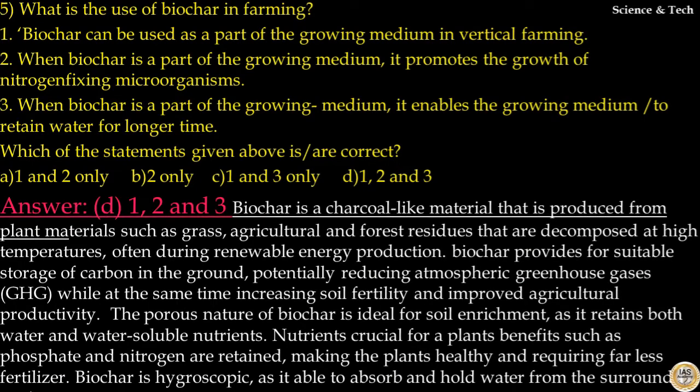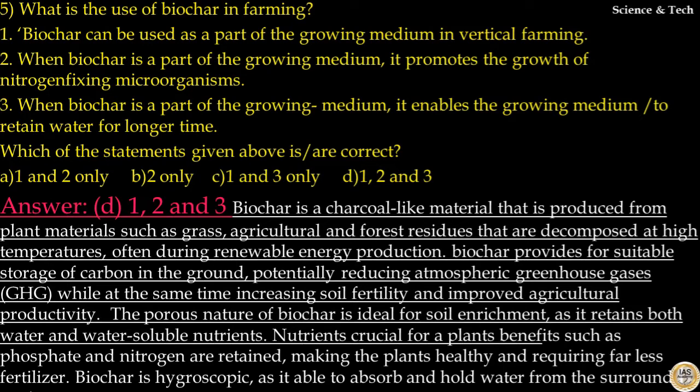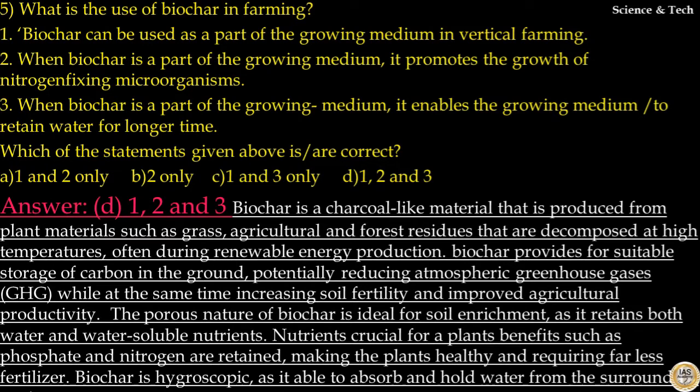Biochar is a charcoal-like material that is produced from plant materials such as grass, agriculture and forest residues that are decomposed at high temperatures, often during renewable energy production. Biochar provides for suitable storage of carbon in the ground, potentially reducing atmospheric greenhouse gases, while at the same time increasing soil fertility and improving agricultural productivity. Hence, statement 1 is correct.